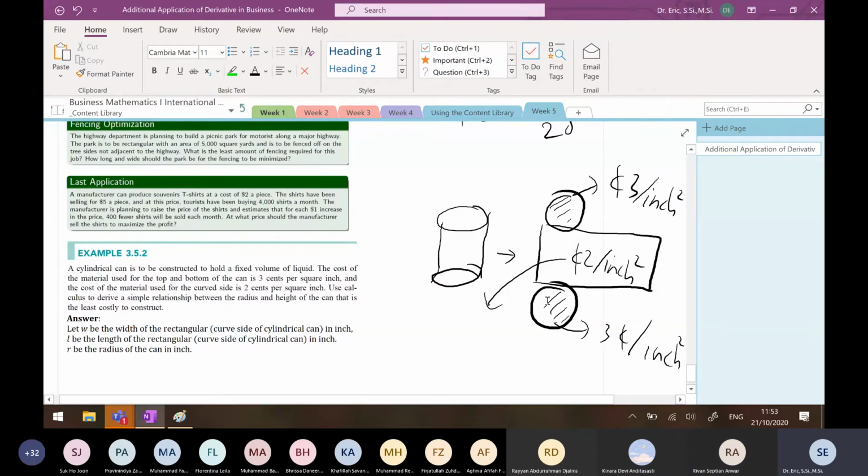Rifan, if I have this radius, do you know the length of this? It should be the perimeter of this circle, isn't it? So you don't have to have the width. You can simplify this. Let L be the length of the rectangular. Usually you say the height.